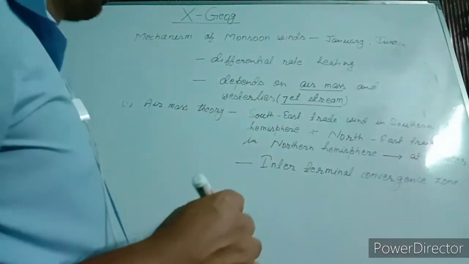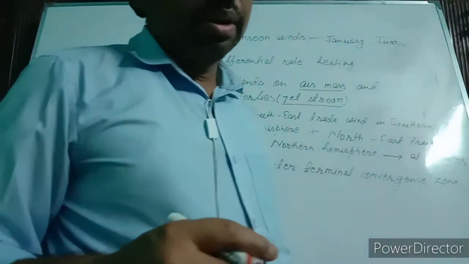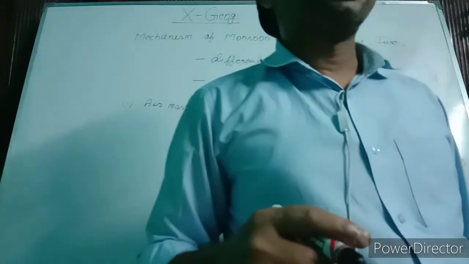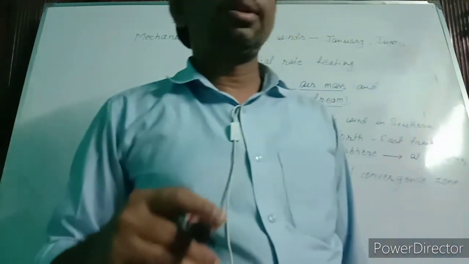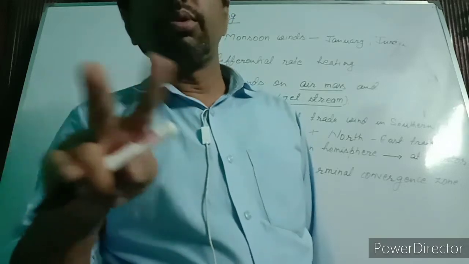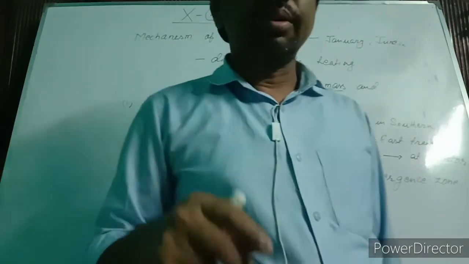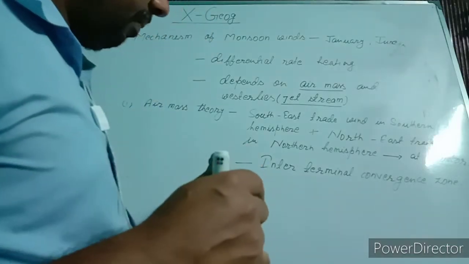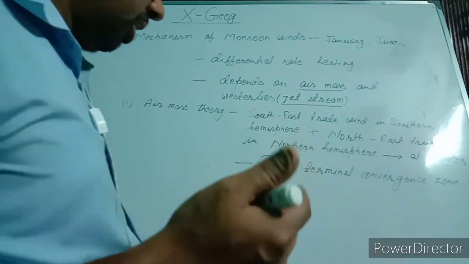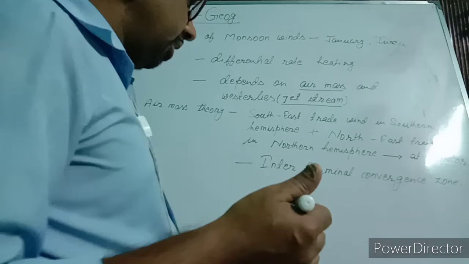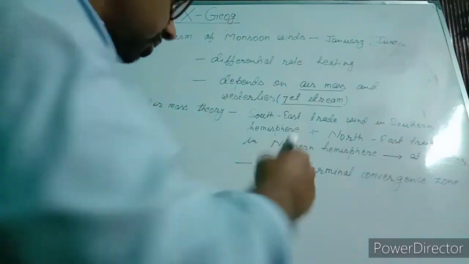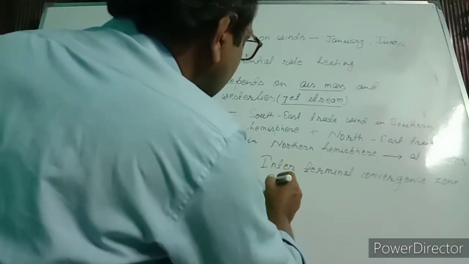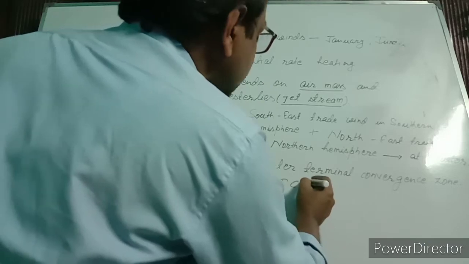I repeat, southeast trade wind in southern hemisphere and northeast trade wind in northern hemisphere both meet at the equator. That place is called intertropical convergence zone. In short, we say ITCZ.